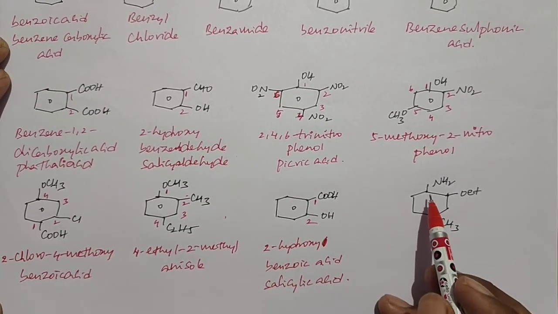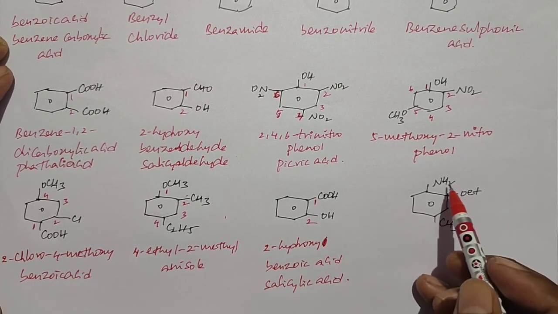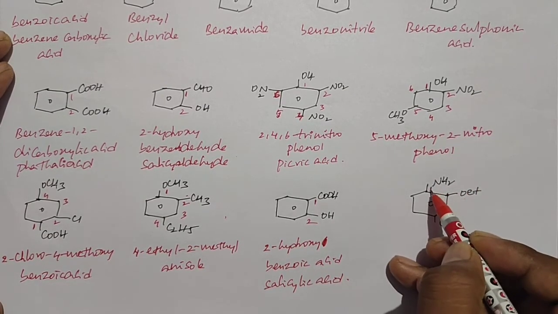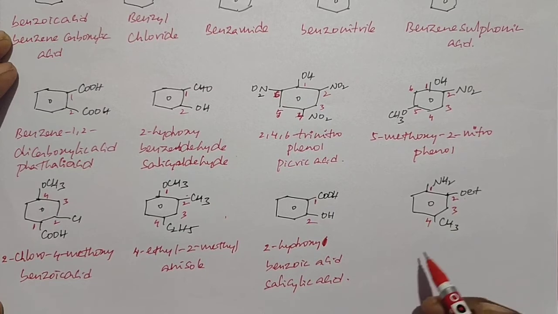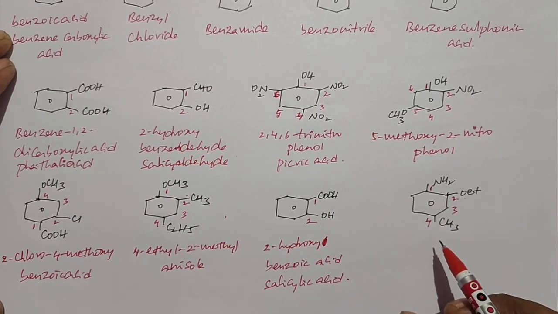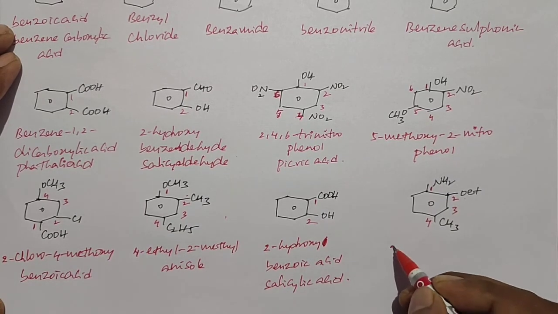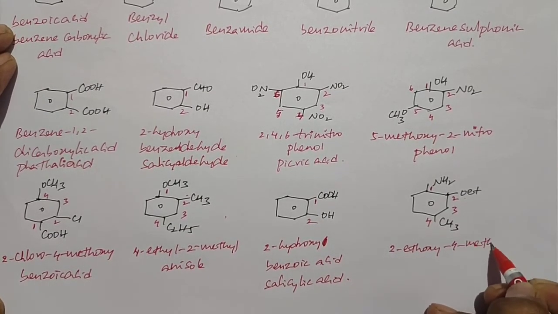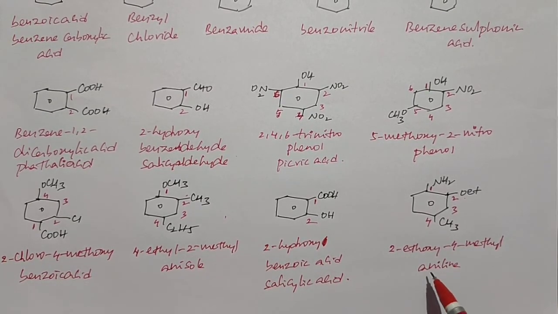Okay students, this is the last example. Here benzene ring attached to 3 groups. One is amino, another one is ethoxy, and next one is methyl. So here the benzene ring attached to the amino group we call aniline. So it is considered the principal parent. Then we give the numbering towards the ethoxy group, 1, 2, 3, 4. Here ethoxy and methyl both are considered prefixes. Based on the alphabetical order, we write the name of the compound like 2-ethoxy-4-methyl aniline. At the same time, you can also write 2-ethoxy-4-methyl benzenamine. You can write in both ways.